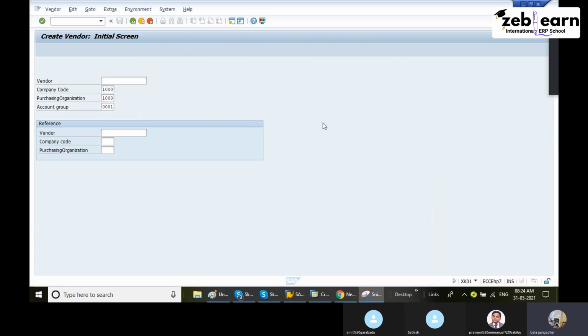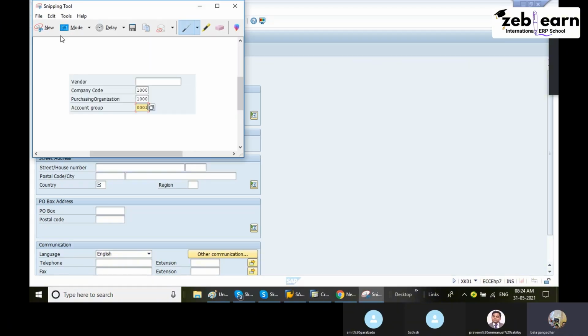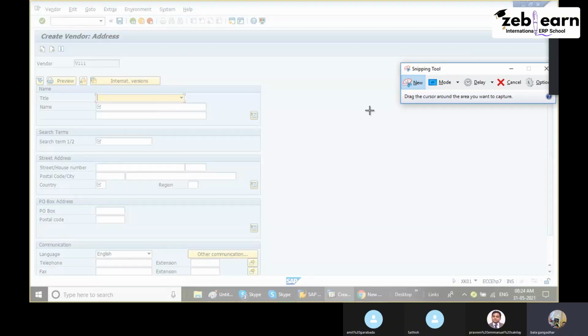Next, in the second screen, if I enter, it asks that account number is mandatory, so I am creating a new number, V111. In the second screen, all these fields are important. Let me fill them first.